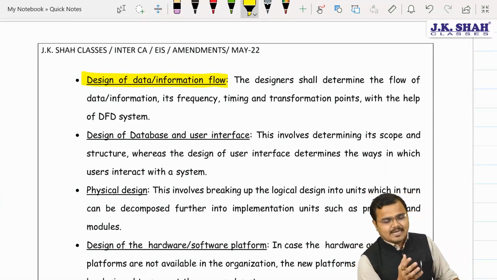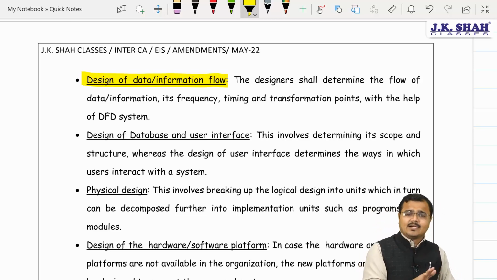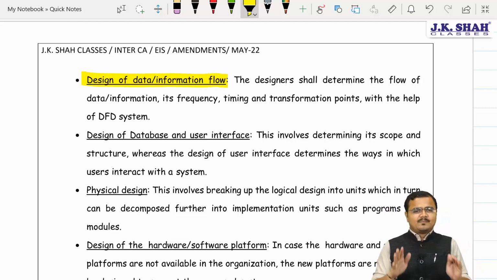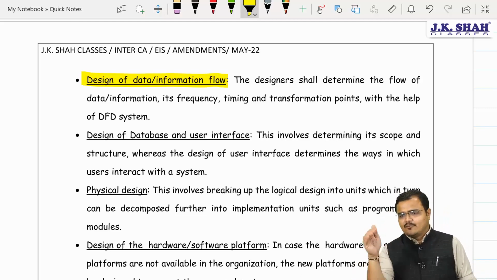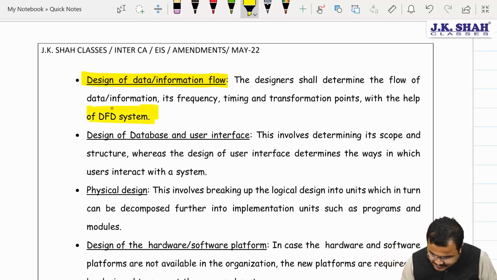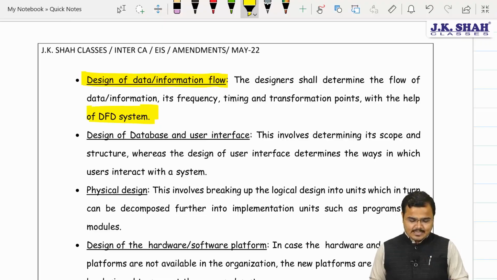Second, Chartered, once it is determined that yes, this kind of system we want, we need to understand how the data is going to be entered into the system, or whether we are going to use predefined data. Okay, yes, whether we are using an internal source of data, Chartered, or an external source of data, or both, all things must be properly designed, Chartered, including how the information will flow from one department to another. That can be easily done, people, with the help of what? Sir, data flow diagrams.